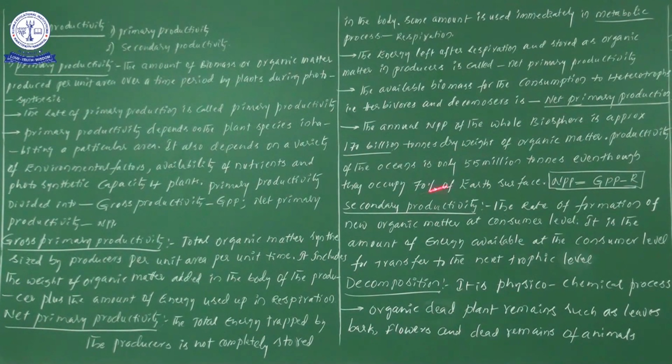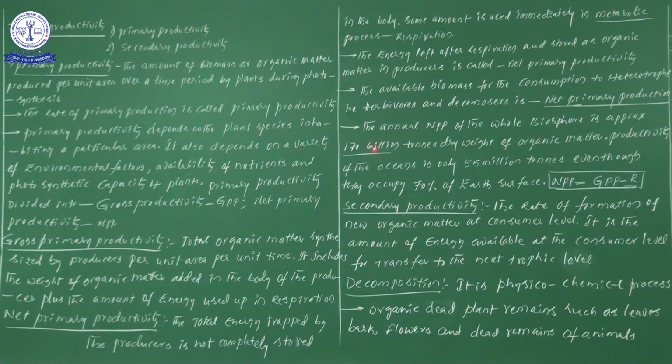Next, the productivity of the oceans is only 55 billion tons. In the ocean, the algal members, the chief producers, and all the organisms together contribute only 55 billion tons. But the total amount of organic matter in the biosphere is 170 billion tons.